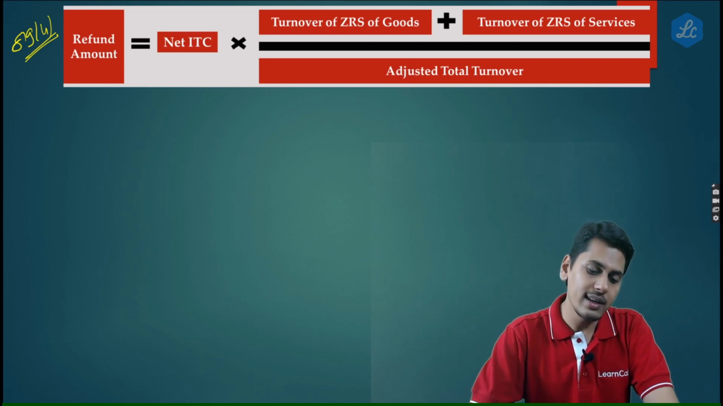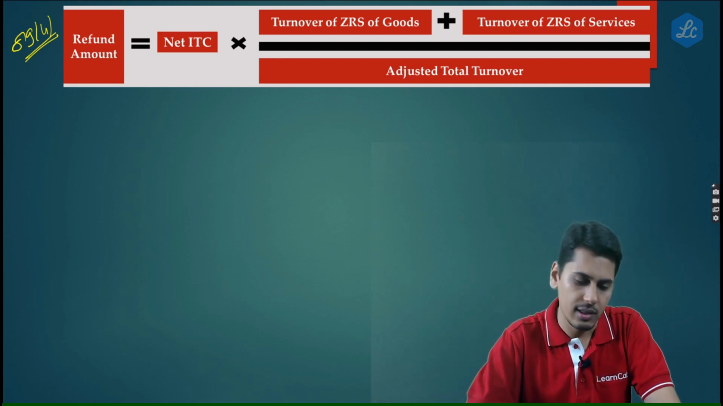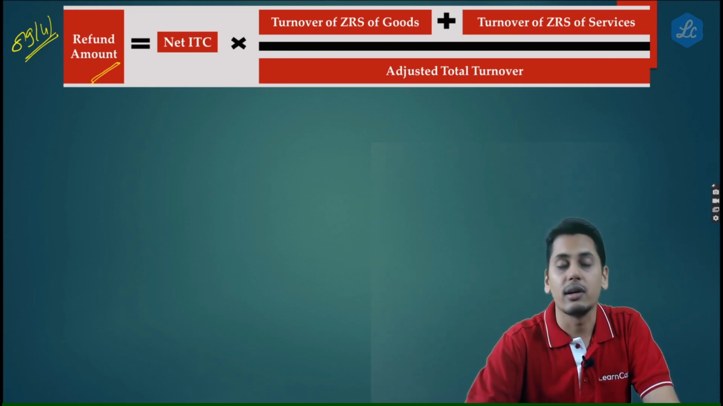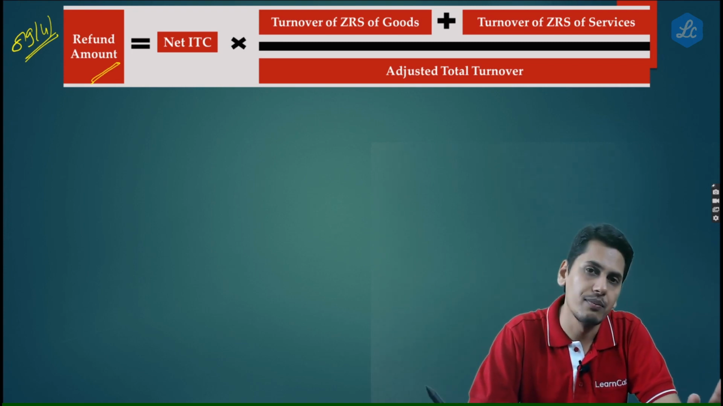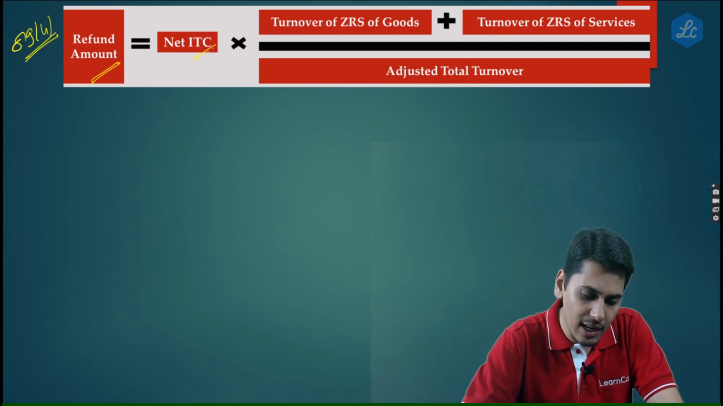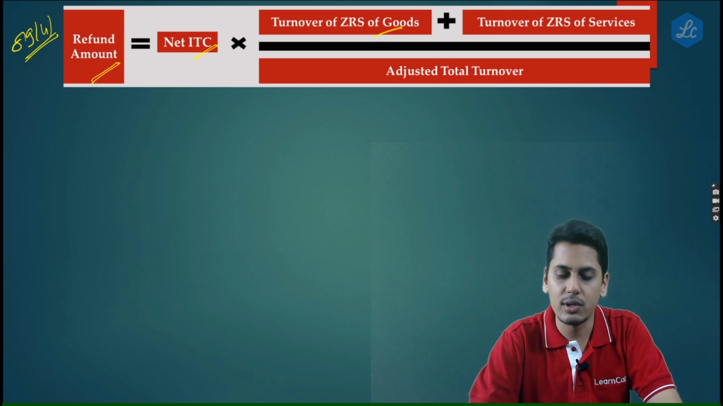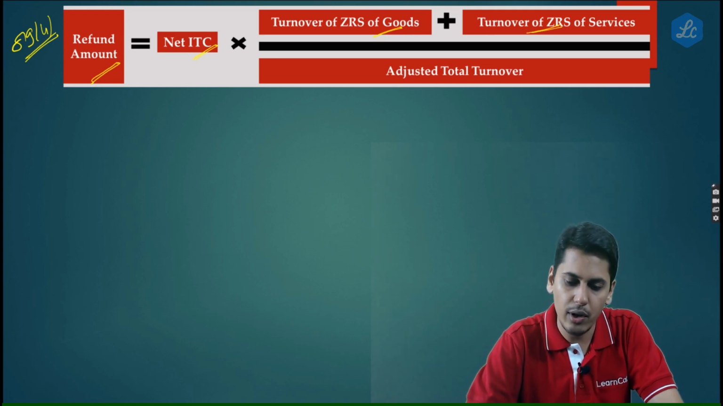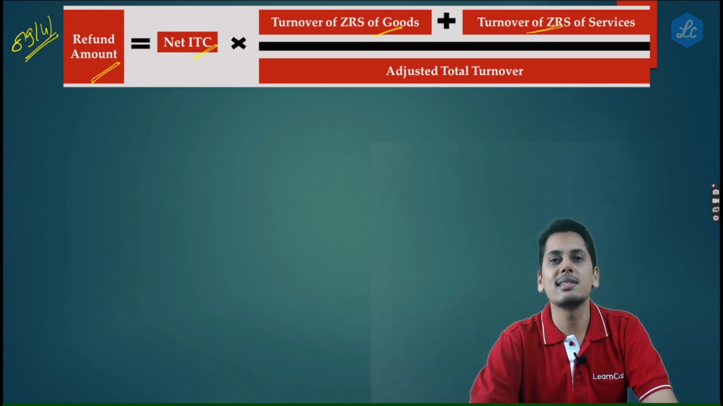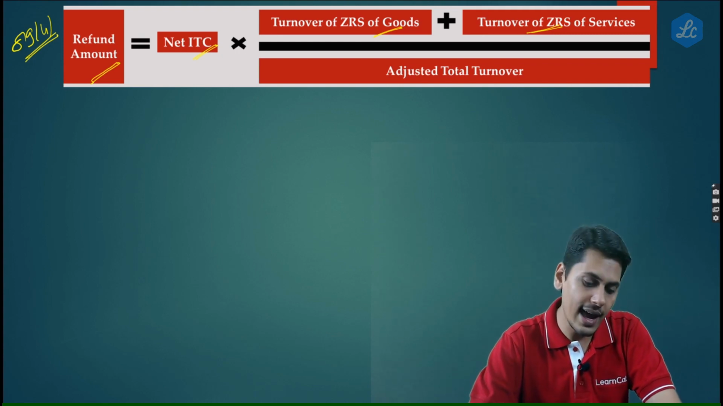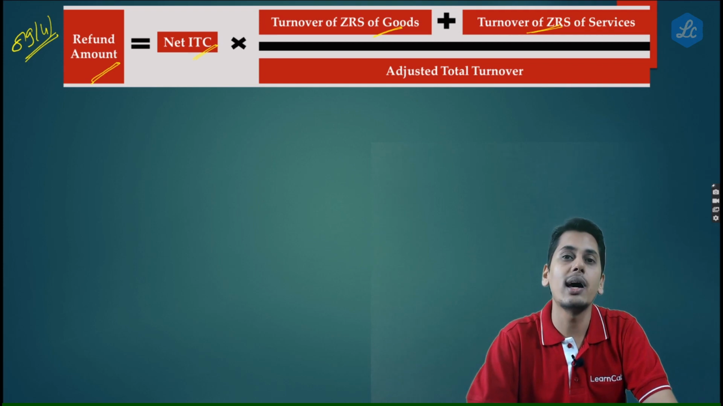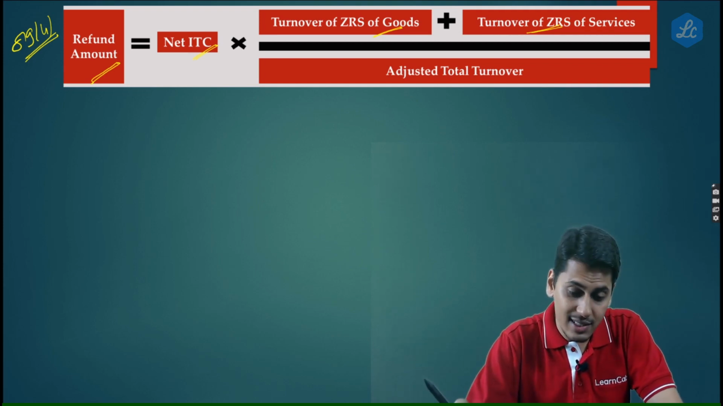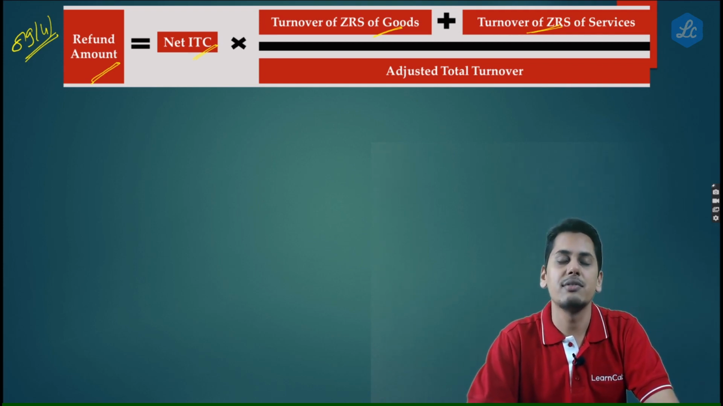Now friends, what is the formula in 89 Sub Rule 4? The formula tells you the refund amount, that is the maximum amount of refund which you are eligible for. Refund amount would be net input tax credit multiplied by turnover of zero rated supply of goods plus turnover of zero rated supply of services divided by adjusted total turnover. Whatever answer you get is going to be the maximum amount of refund which you are eligible for. Now friends, in this formula, there is a change which has happened.